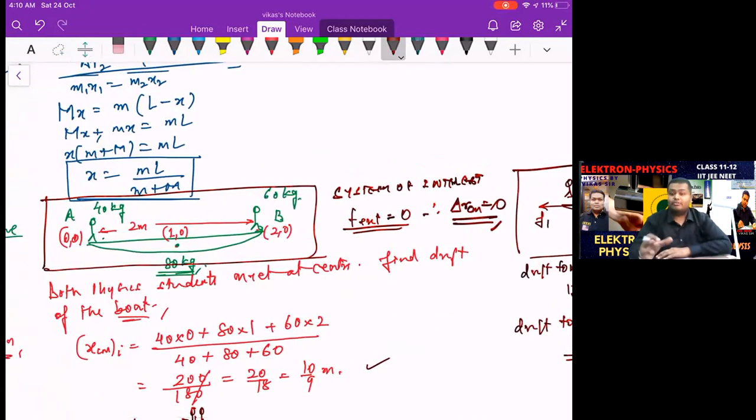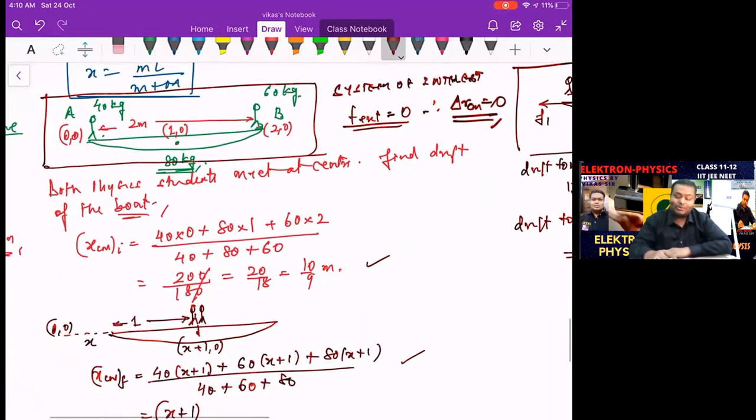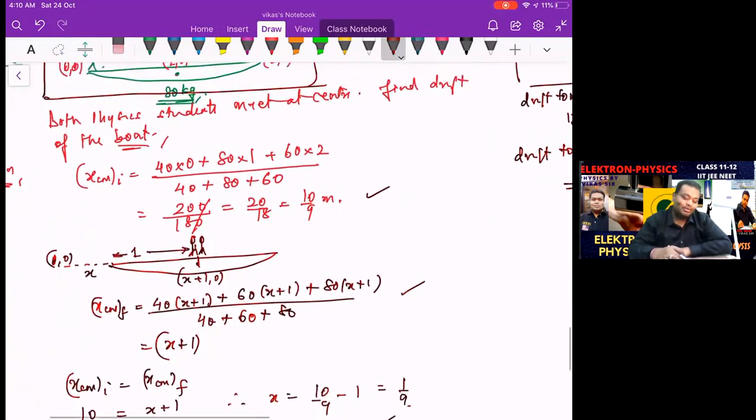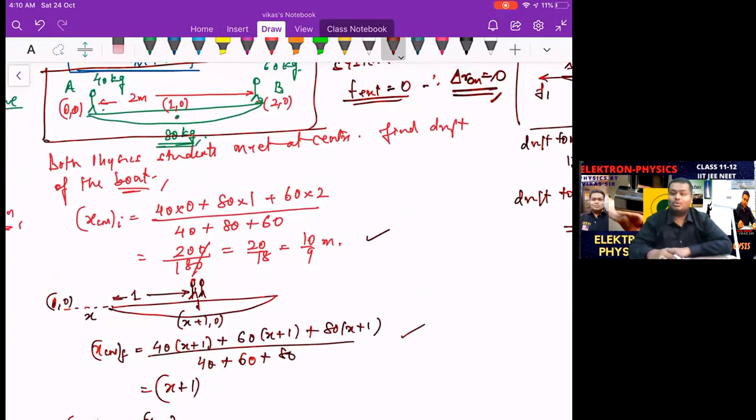Then F1 and F2 will both be the same, and therefore the net friction on the boat will come out to be zero, so the boat will remain stationary. The boat will not move, so the center of mass does not move in that case. The shift in the center of mass will still come out to be zero, and the drift of the boat will also be zero. So the boat will not move if both of them were of equal mass. Right now they are not of equal mass.